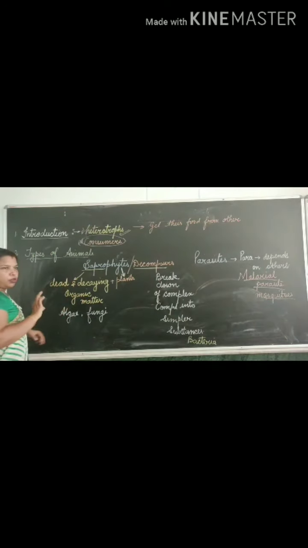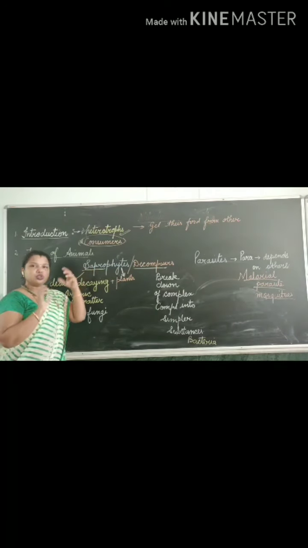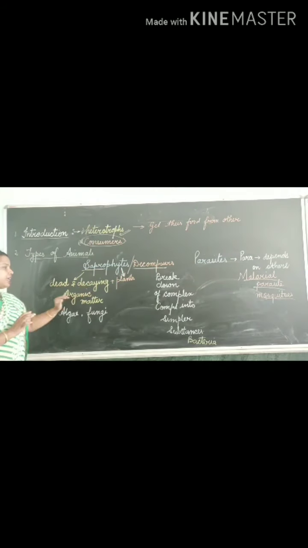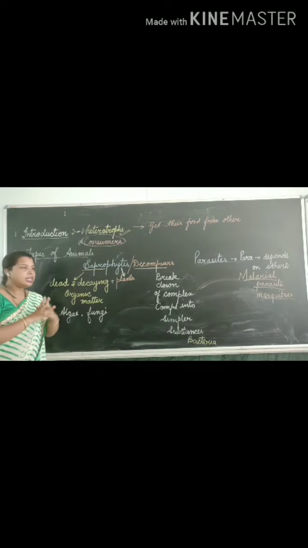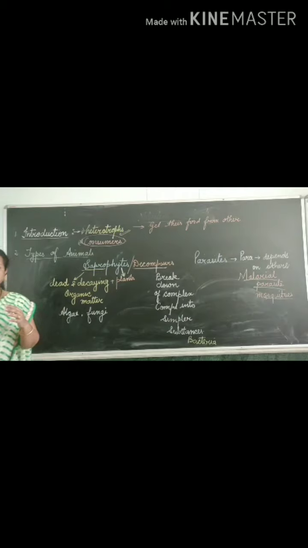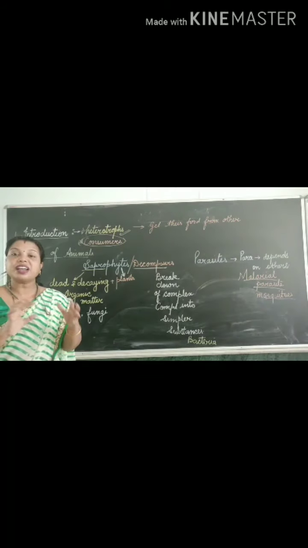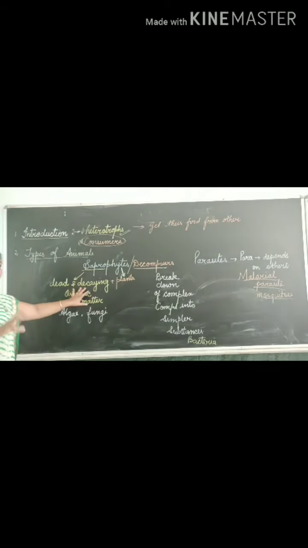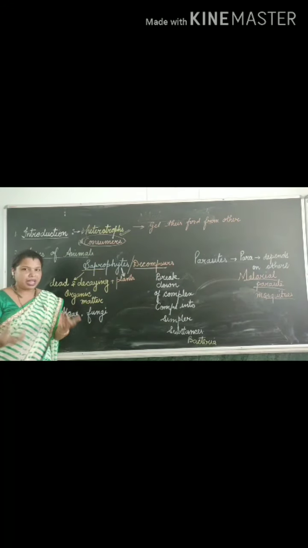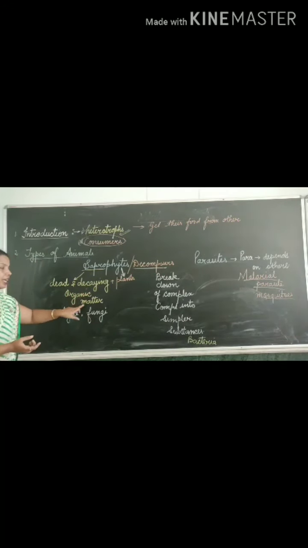What is the meaning of saprophyte? Sapro also consists of two words. Sapro means dead and decaying organic matter. Dead, you know very well. Decaying means, in Hindi, sadagala. Whatever be the decaying part, it may be plant or animal, that is organic matter.